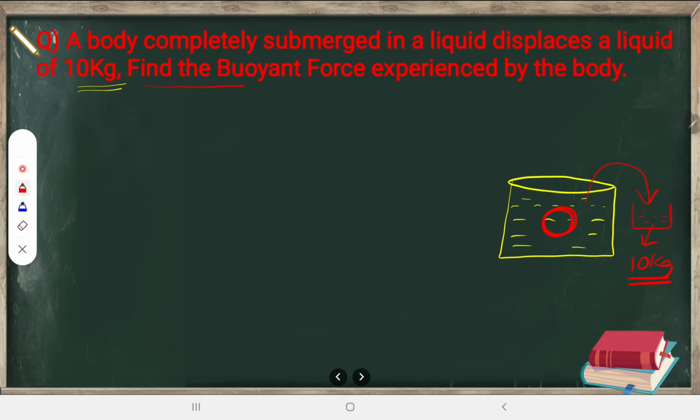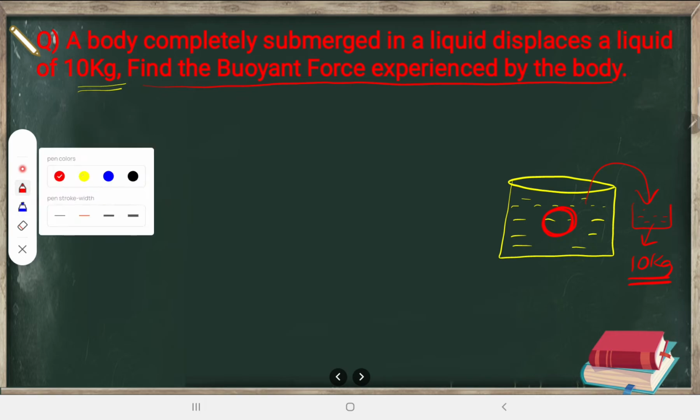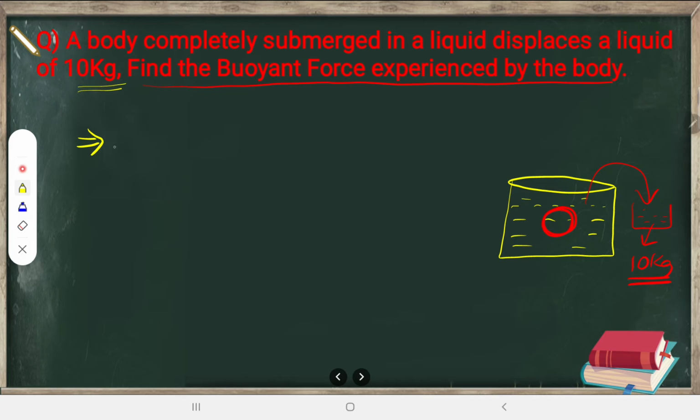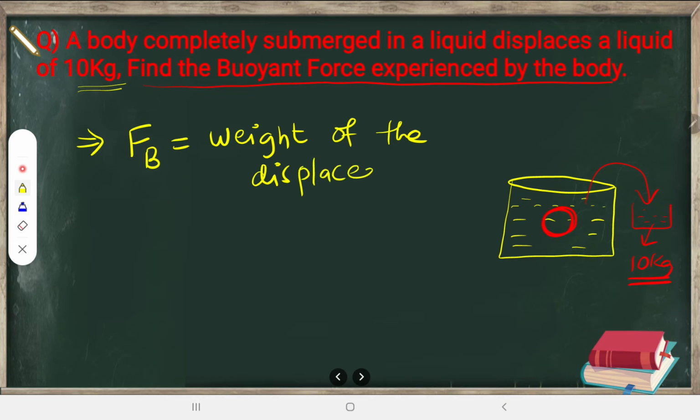Now they are asking us to find the buoyant force experienced by the body. Look at this. What is the formula for buoyant force? Archimedes principle is saying the buoyant force is equal to the weight of the displaced liquid.